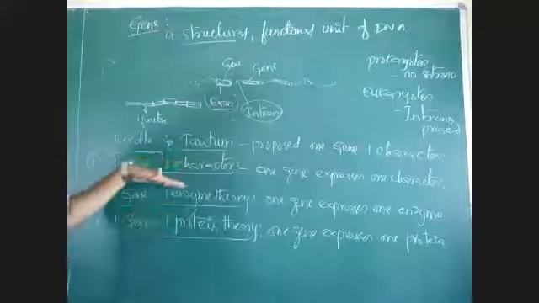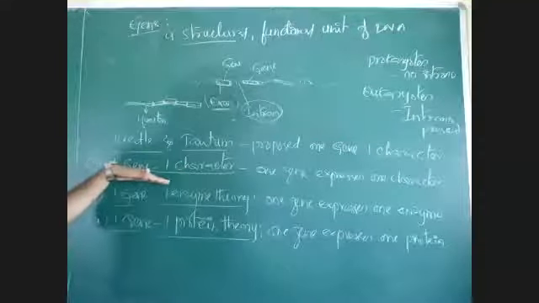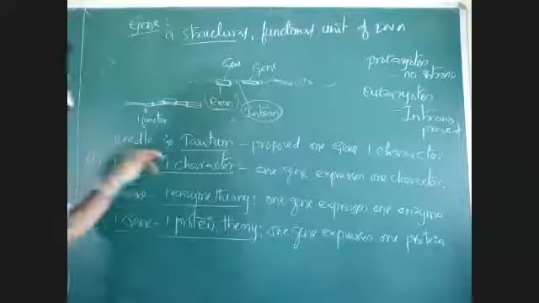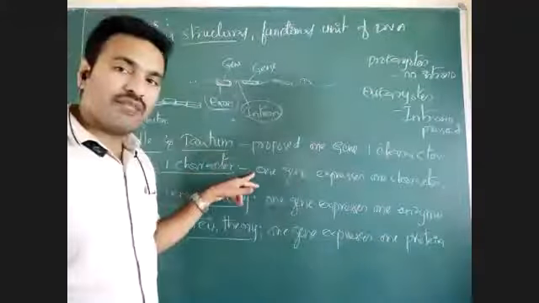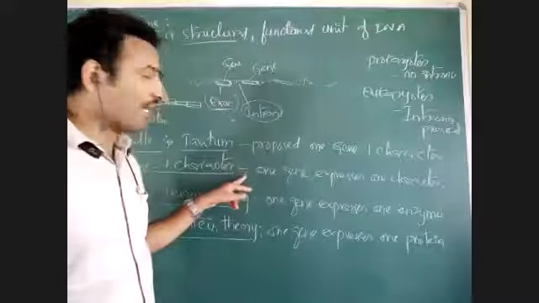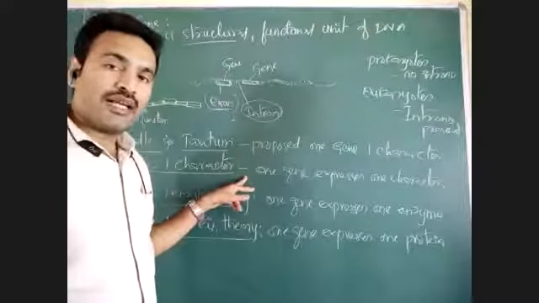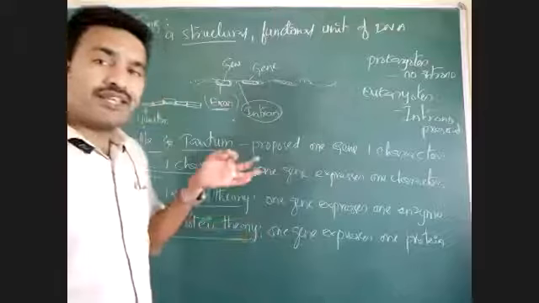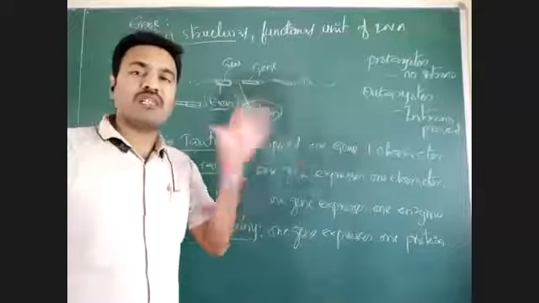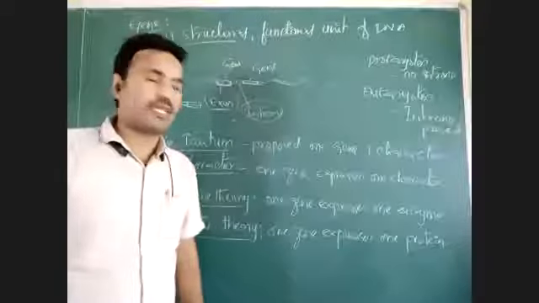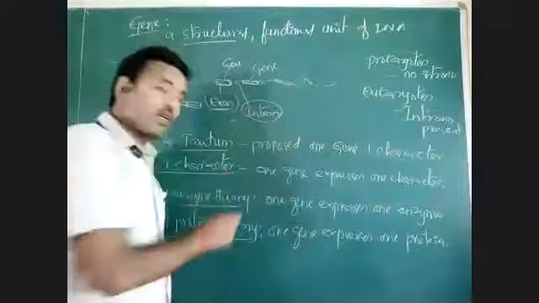These are some theories which are proposed to explain the function of a gene. See, genes: one gene, one character theory. One gene, one character theory means when a gene expresses, a physical appearance or a physical character will be expressed, that is this one. Not only physical character,